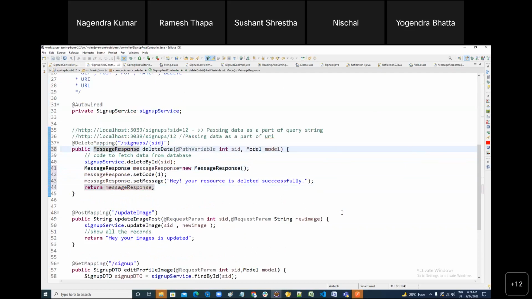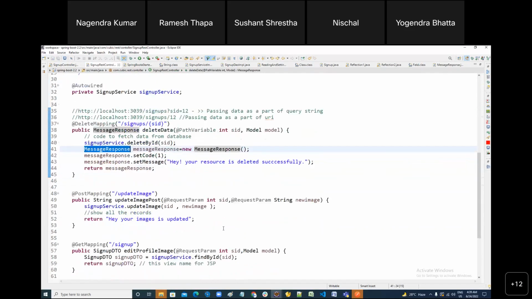What about that POJO class? You can create it anywhere inside the project. This is in the project, man. In the project, you can create it anywhere, right?